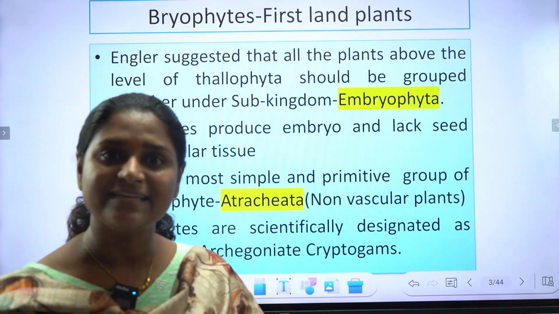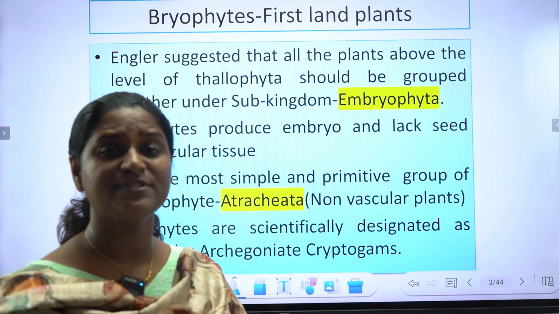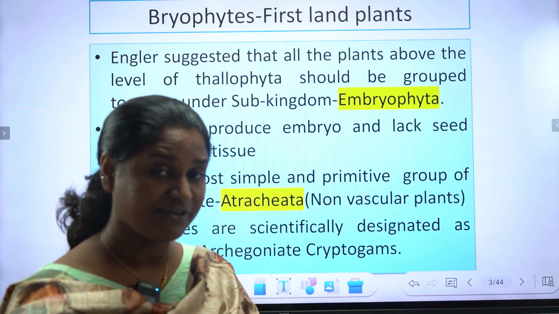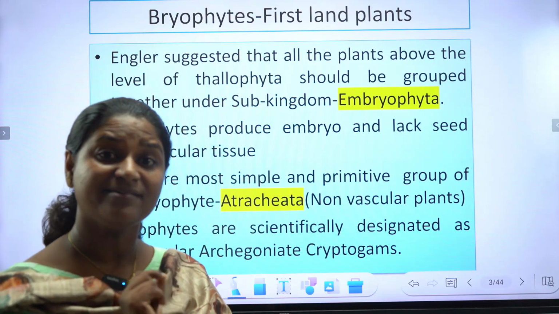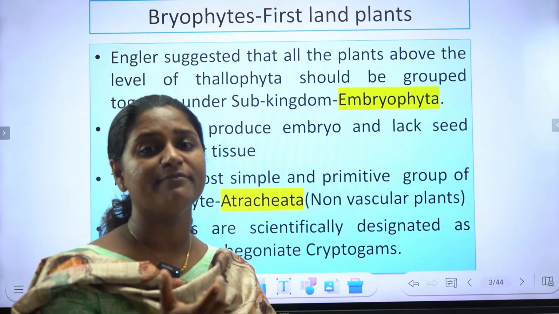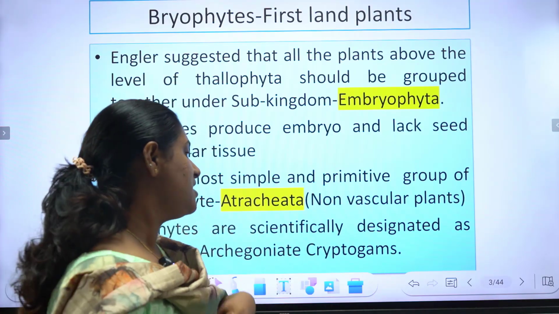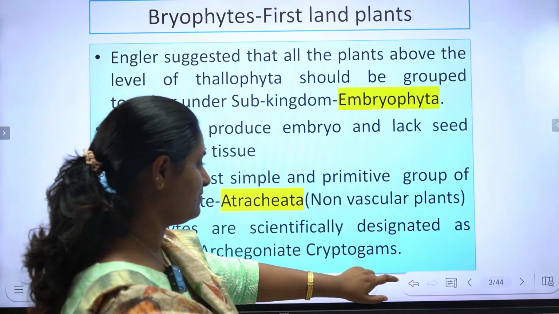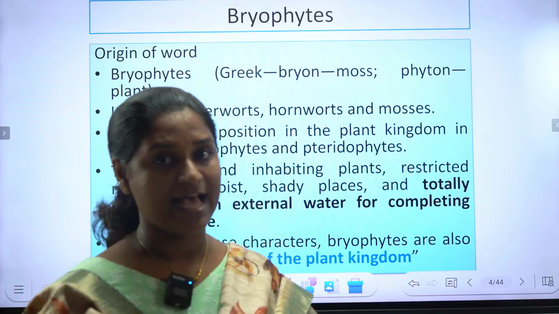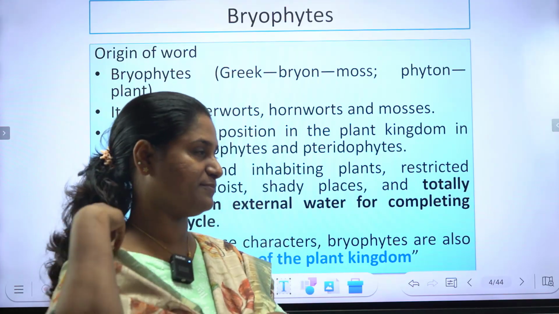So we can define bryophyte as avascular archegoniate atracheate cryptogams. Avascular means the vascular system is absent. Archegoniate means archegonia is the female reproductive structure. Atracheate means the trachea, or the xylem and phloem vessel members, are completely absent, and they are cryptogams also. So we defined bryophyte as avascular archegoniate atracheate cryptogams.